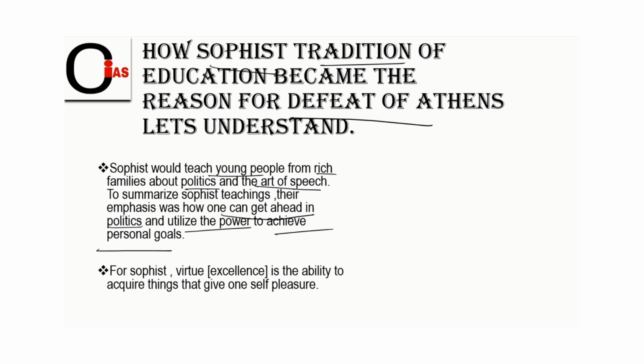And for sophists, virtue or excellence is the ability to acquire things that give you self-pleasure. Self-pleasure in the sense, what gives self-pleasure? More wealth. More wealth can give more pleasure. So that's the reason sophists used to inspire the youth that they have to accumulate more wealth by being in politics.